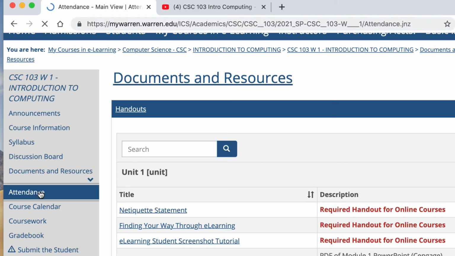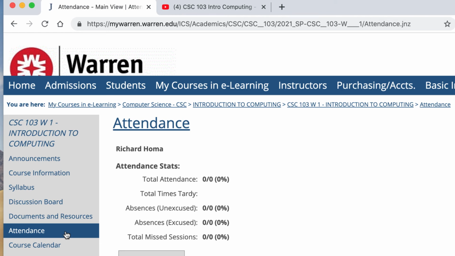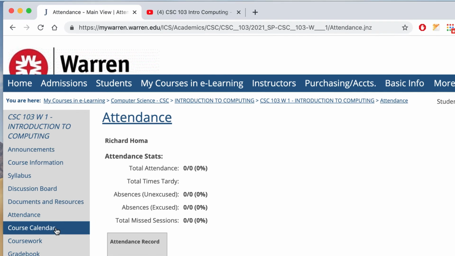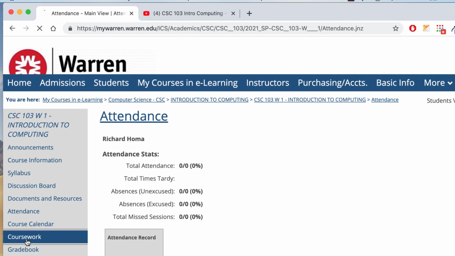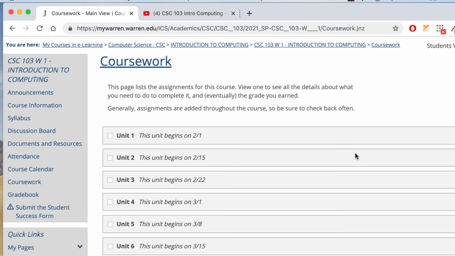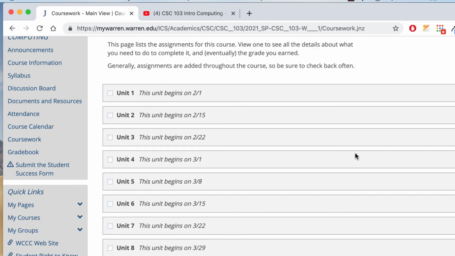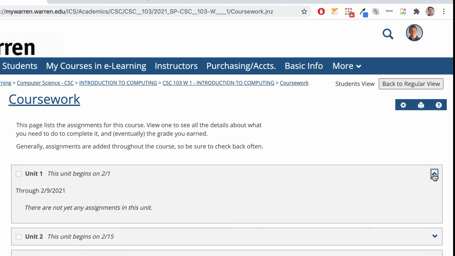Attendance, there's nothing to do here for attendance, so you just have to remember to do your discussion questions. Course calendar, I don't really use. Coursework is going to be the main area where you're going to do your assignments throughout the 15 weeks of this semester. Now, if you go in here now, there shouldn't be anything there.